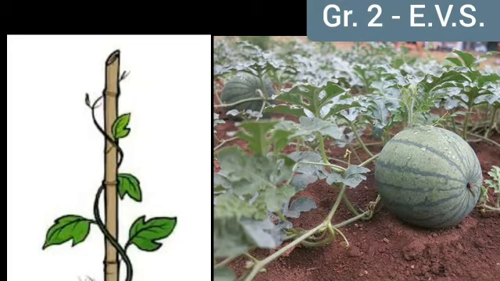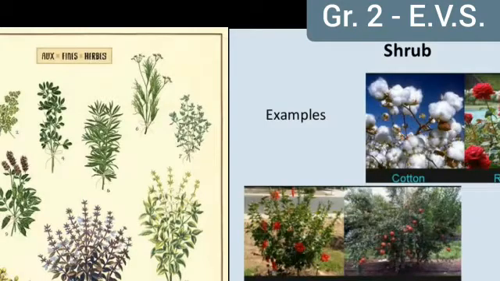What is the difference between climbers and creepers? Climbers climb with the help of support. Creepers grow and spread on the ground. Both have weak stems. What is the difference between herbs and shrubs? Herbs have thin, weak and soft stems. Shrubs have woody stems. They grow close to the ground. They have branches. Both have stronger stems than climbers and creepers.